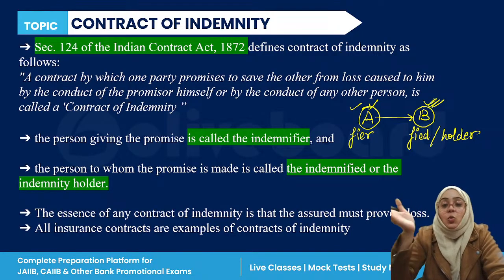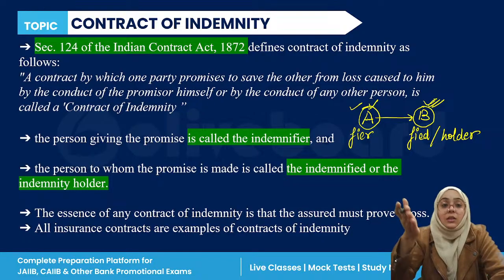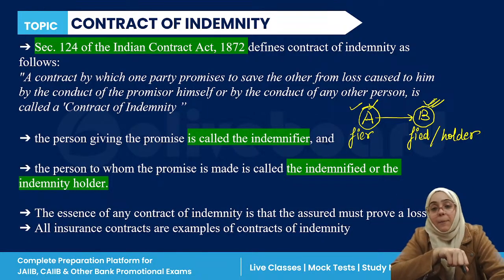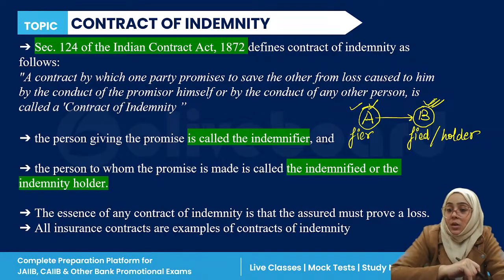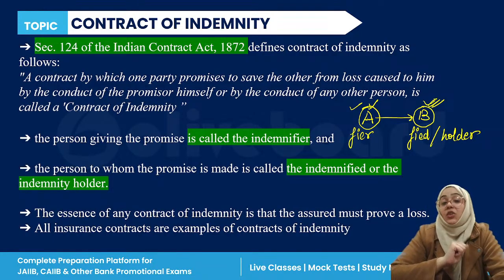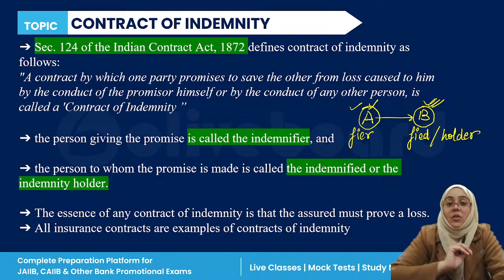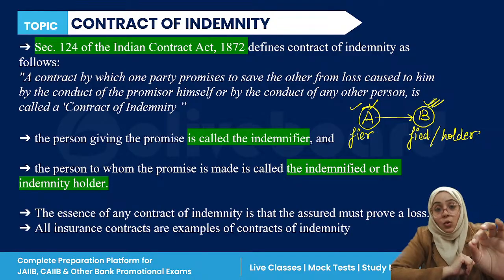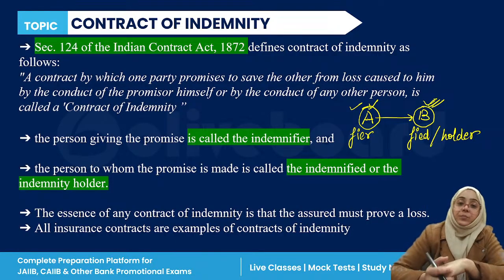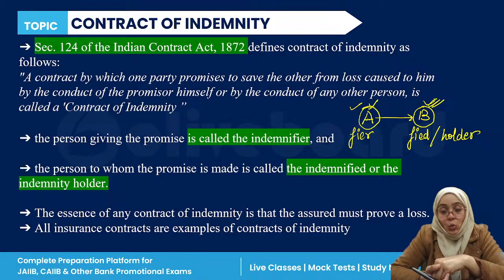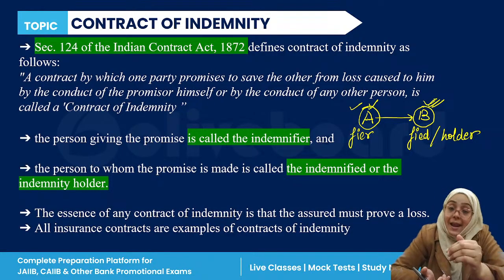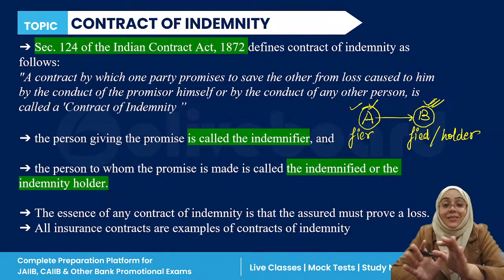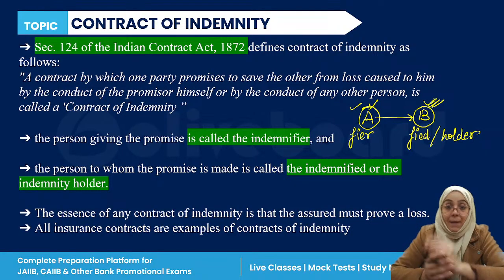But ma'am, why are you telling me about the contract of indemnity in banks? What is the use of contract of indemnity in the bank? So let me tell you this also. This contract of indemnity is used by the bank when the bank has to issue the duplicate demand draft. When the bank has to issue the duplicate demand draft, then the bank is using the contract of indemnity for their safety. How? Ma'am, how?